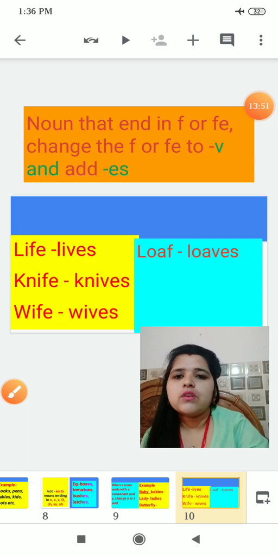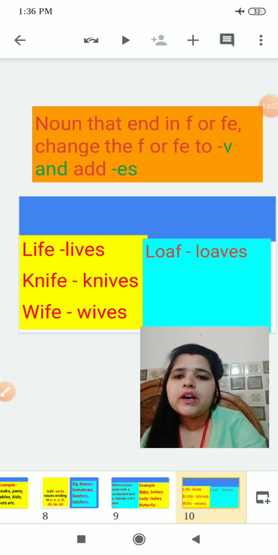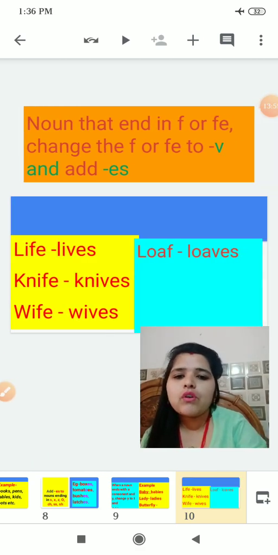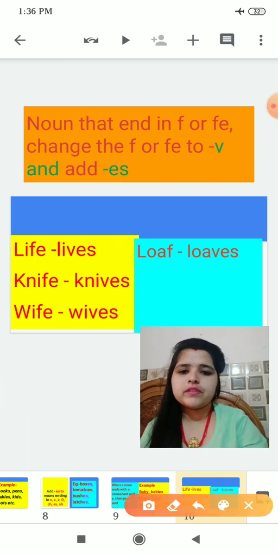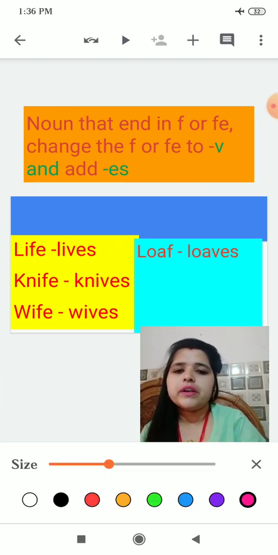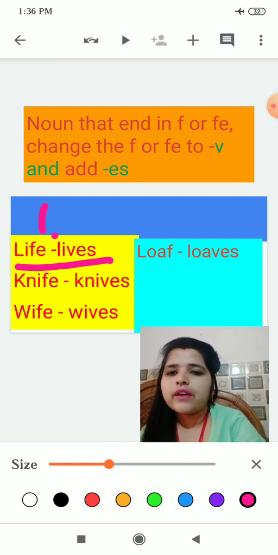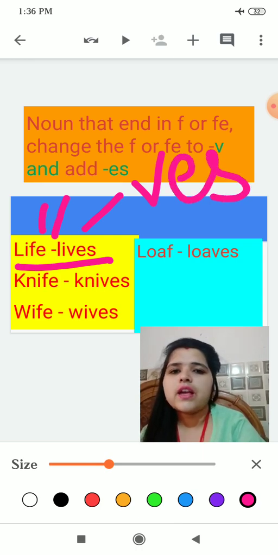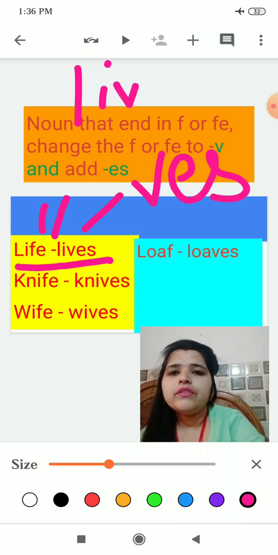Now see, life will become what? Life will become lives. In place of fe, we have written ves, and li stays the same. So the word will become lives.